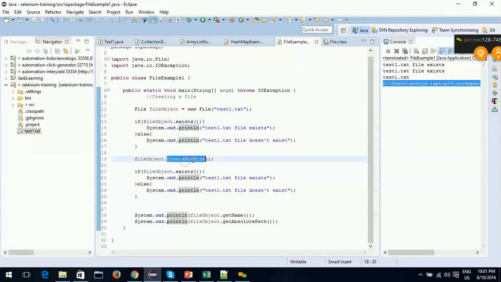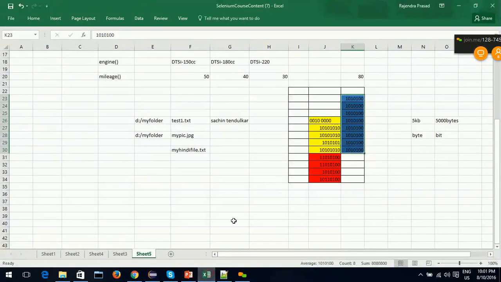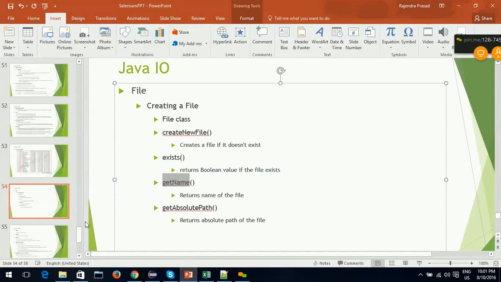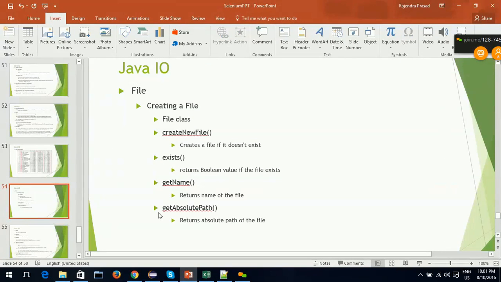Another thing to note is that createNewFile won't always create a new file. It checks whether this file already exists. It creates the file only if it doesn't exist. If the file is already there, then this will not create a new file. What is the point of creating a new file when that file is already there? This is about File. We just saw createNewFile, exists, getName, getAbsolutePath.